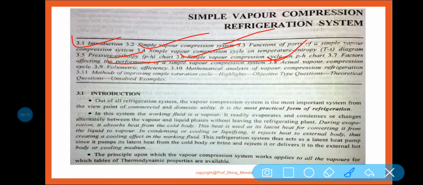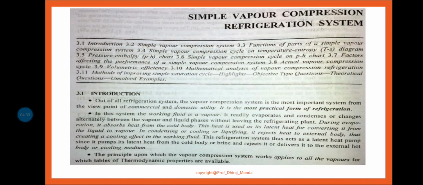After that we will know how the actual vapor compression refrigeration system operates. Then volumetric efficiency, very important, which you have already gone through in IC engines and thermodynamics. The mathematical analysis of the vapor compression refrigeration system will be discussed, and after that some numericals. It is a very important topic in refrigeration and air conditioning, because most cycles are operated by the vapor compression refrigeration system.